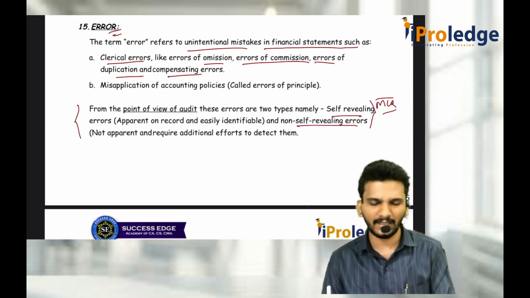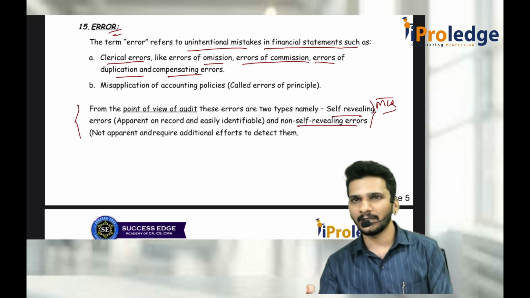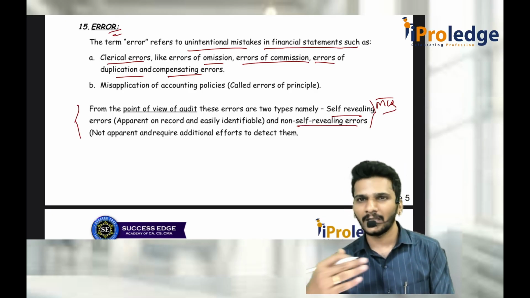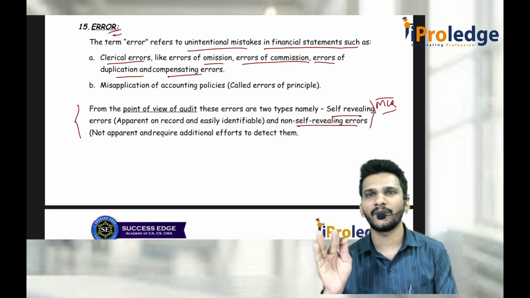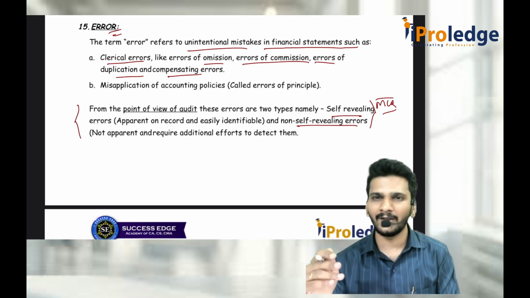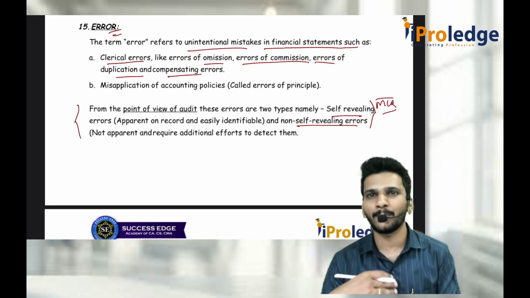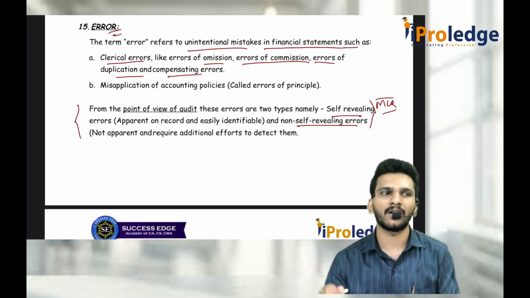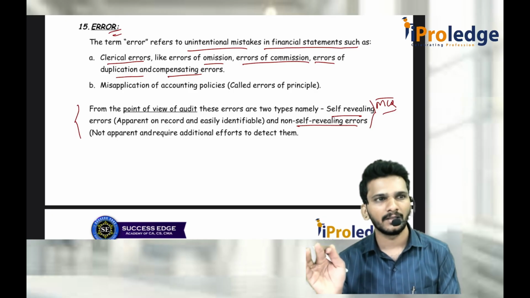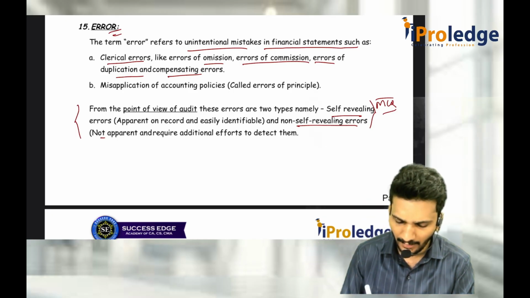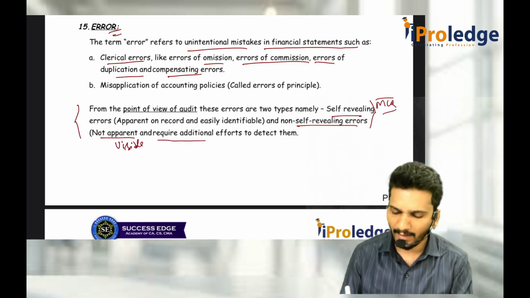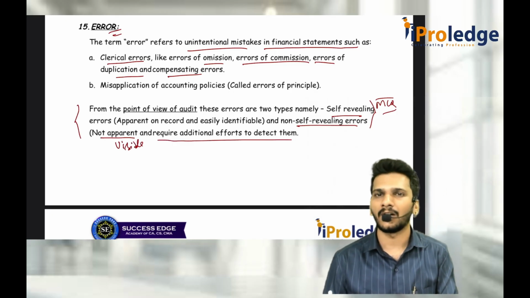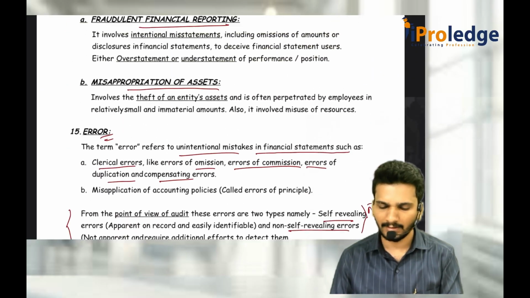What are self-revealing errors? The moment you look into something, you automatically find out, or they disclose themselves, that some mistake is there. That is called self-revealing errors. What are non-self-revealing errors? You should do some audit procedures to find out whether there is an error or not. They are not apparent, not visible, and require additional efforts by the auditor to detect them. This is about the fundamentals.